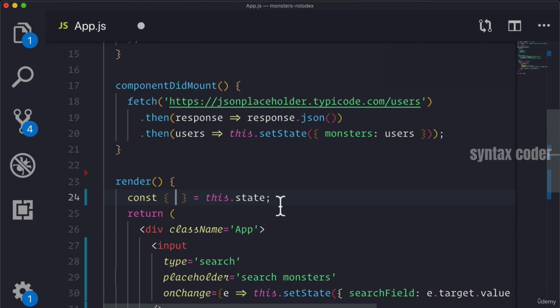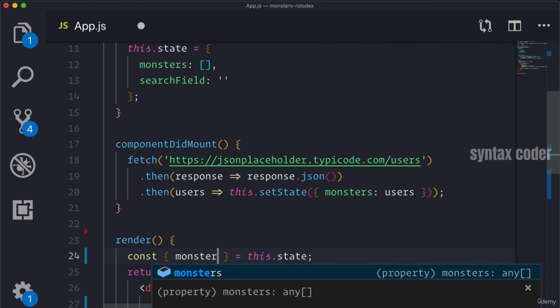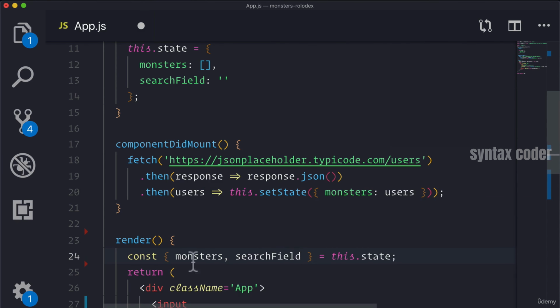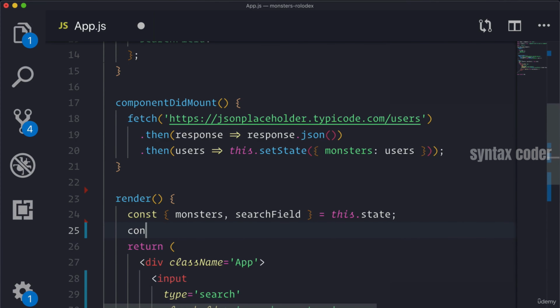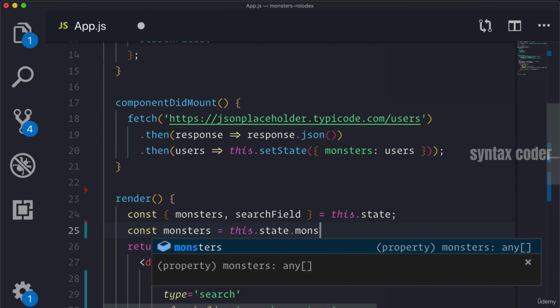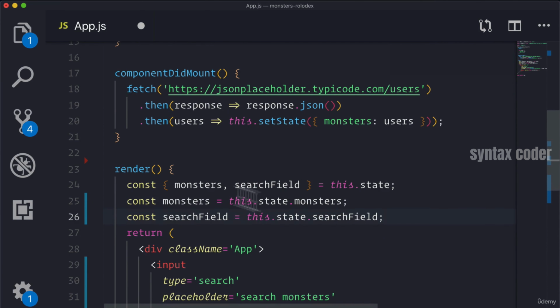And what we want to do is use the same property name that we want to set as the constant. So when we say monsters and searchField like this, we'll be pulling the searchField value and the monsters value off of our state object and setting them to constants called monsters and searchField. This is the equivalent of saying const monsters equals this.state.monsters, and const searchField is equal to this.state.searchField. It's just an easier and quicker way for us to write this out.